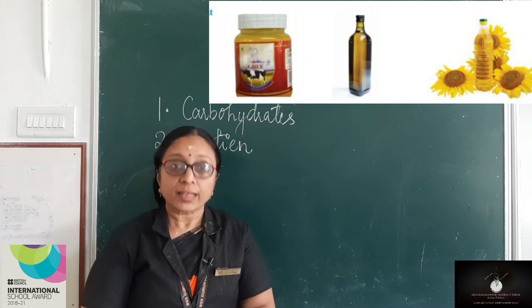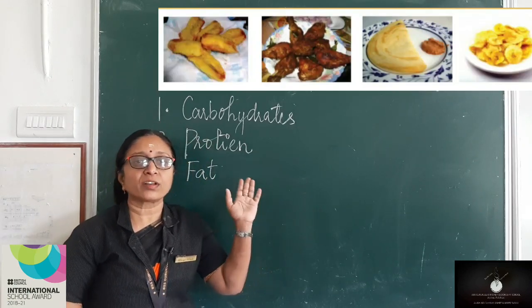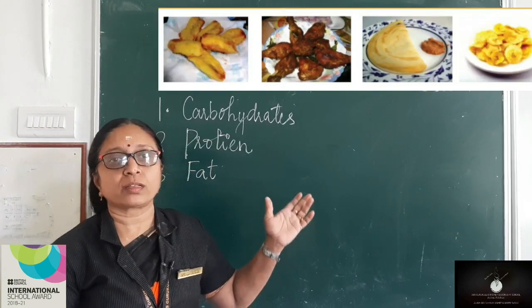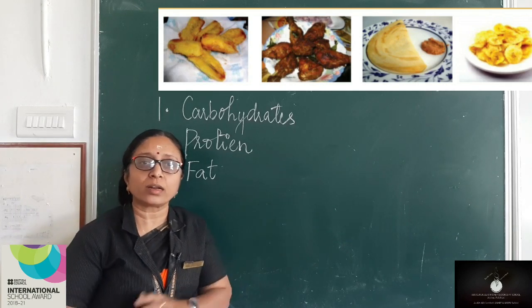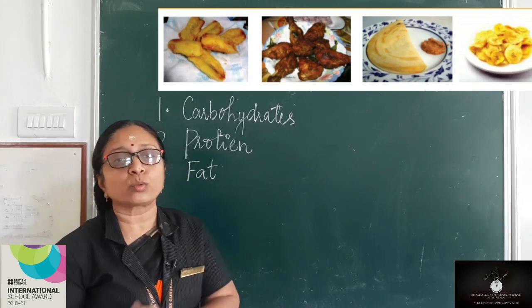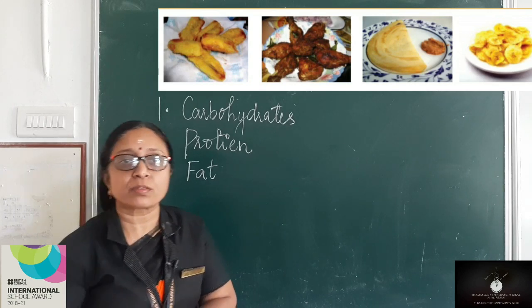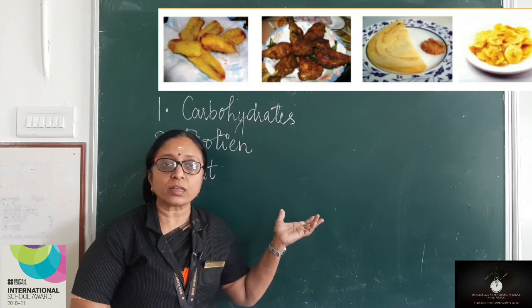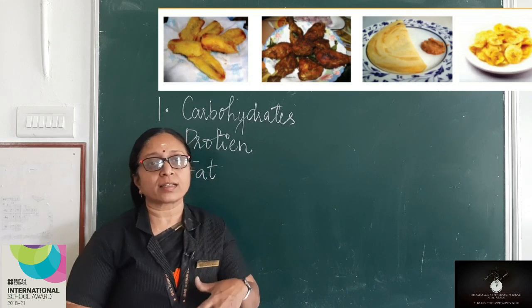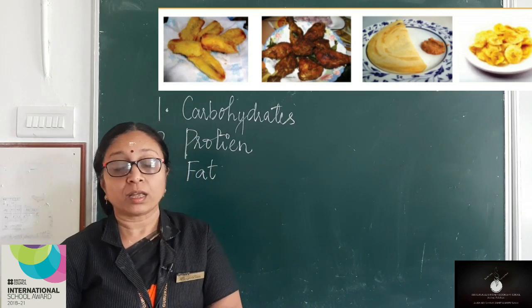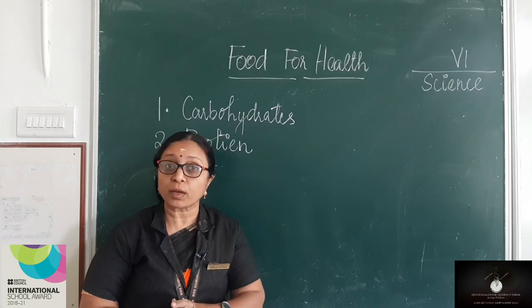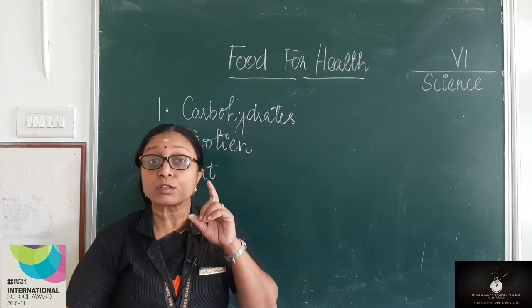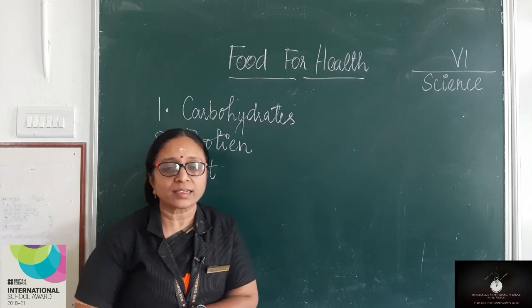How? Yes, look at the food items. The first picture shows Pazhampuri. The second one is non-vegetarian fried items. The third one is dosha and the fourth one is, yes, it is chips. So when you consume all this, some amount of fat is consumed by our body. So fat is another important nutrient required by our body, but in very small amounts, isn't it?